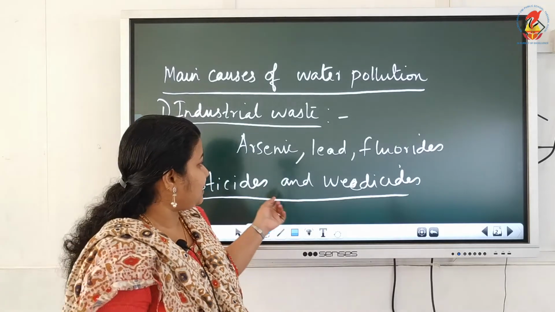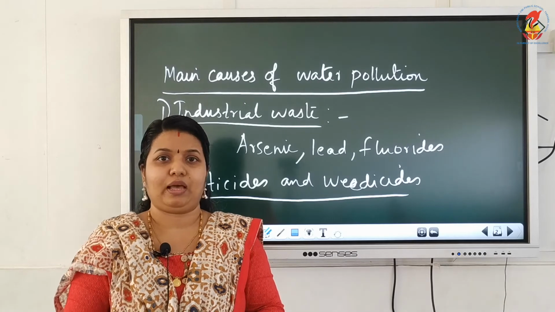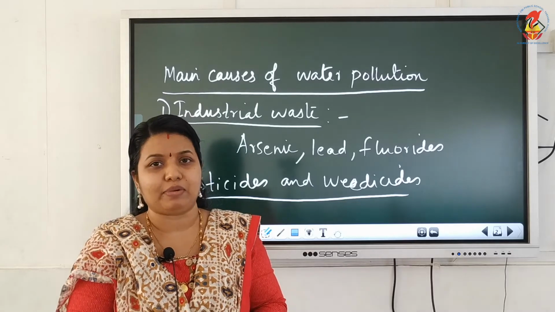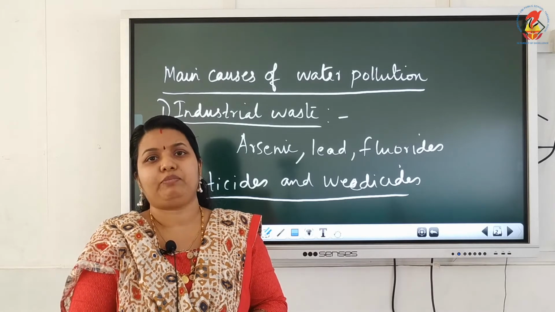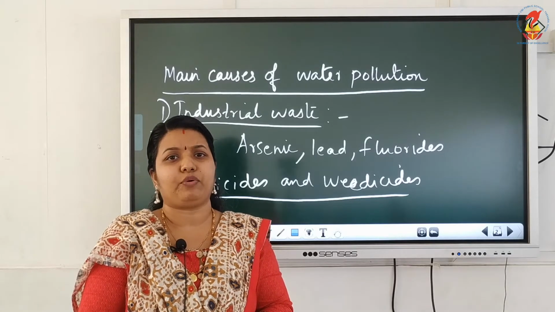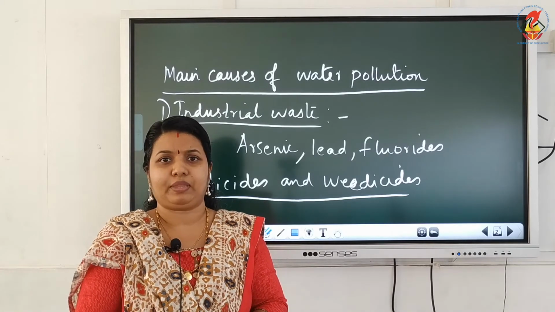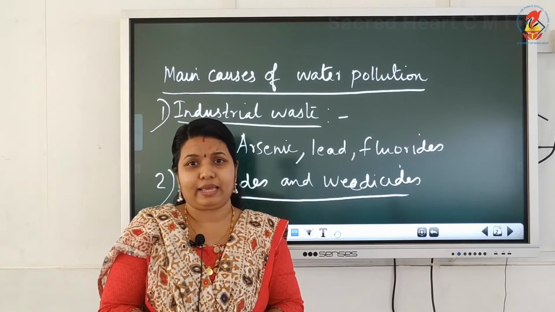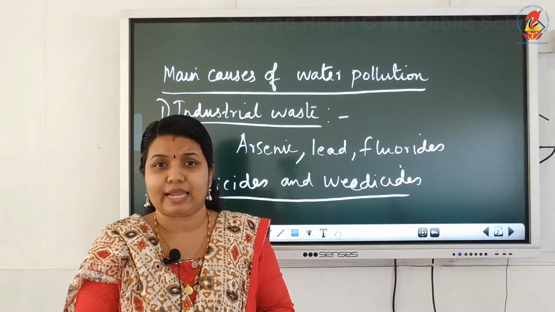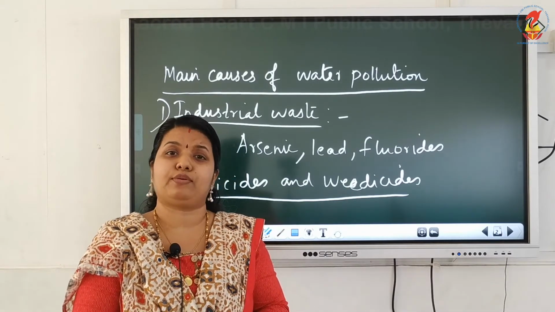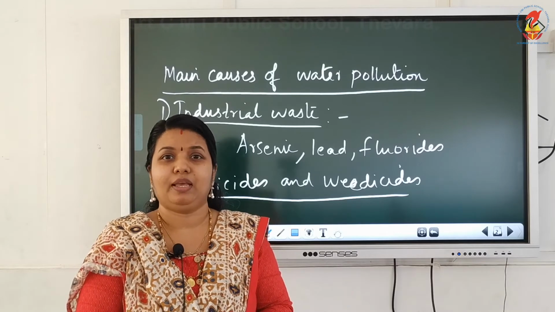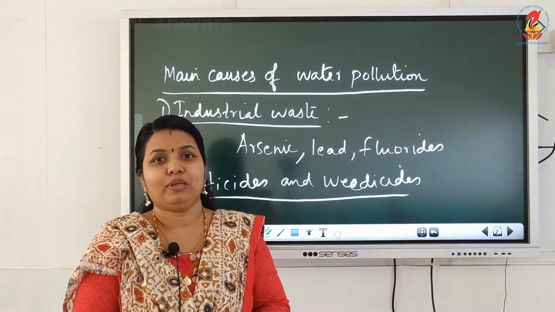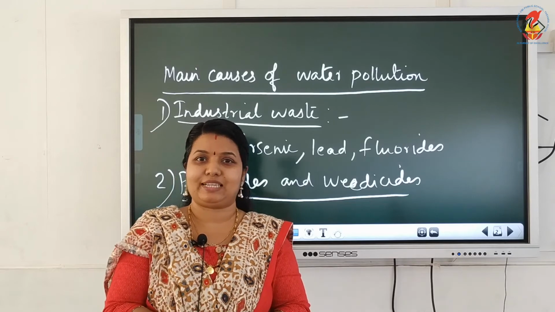So that is how pesticides and weedicides cause pollution of water, how they affect the life of aquatic plants and animals. Pesticides and weedicides are used by farmers for the protection of their crops. But when it rains, these chemical substances get washed off into the neighboring water bodies, and they act as nutrients for algae to flourish. When the algae die, they serve as food for decomposers like bacteria. And in this process, a lot of oxygen from the water body gets used up, thereby decreasing the amount of oxygen that is available for aquatic plants and animals. So they may die. Okay, so that's about pesticides and weedicides.